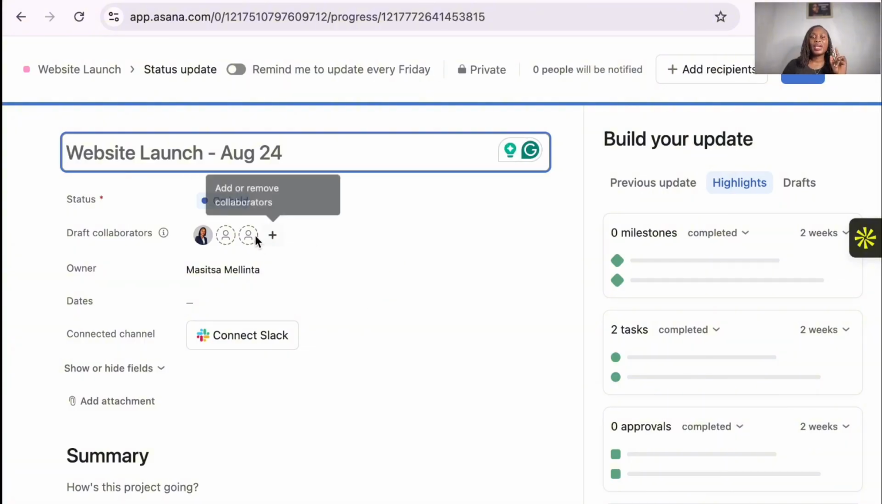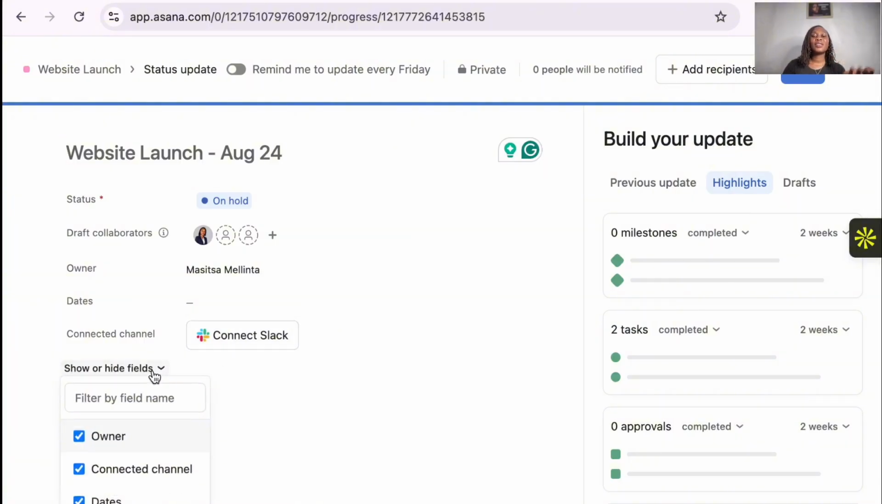You can add collaborators here and here. Then it's going to show you the owner. The dates need to be here. Then you can connect Slack, because Slack is another app that I'm going to show you how to work with. Slack is a communication channel. So you're going to connect to Slack so that anything that happens in Asana, you're going to get a notification on Slack or email, depending on what you want to choose. So here you can connect your Slack.